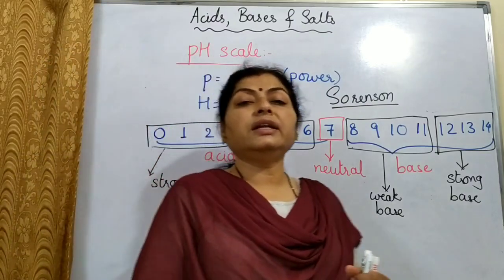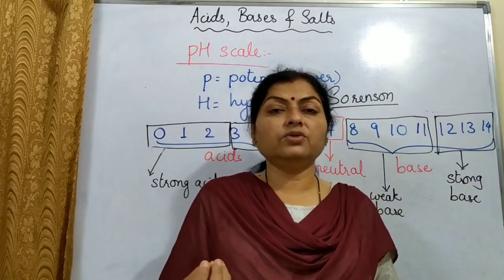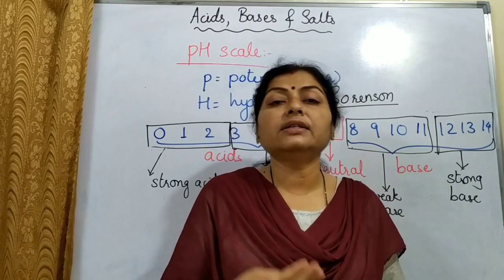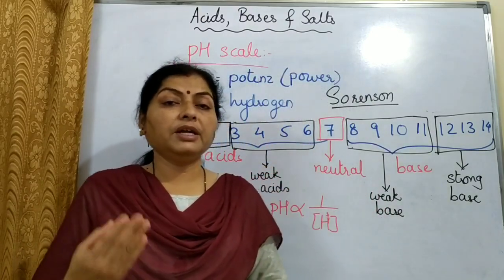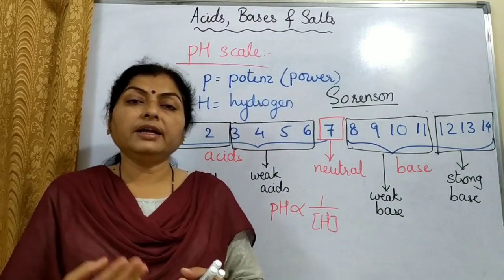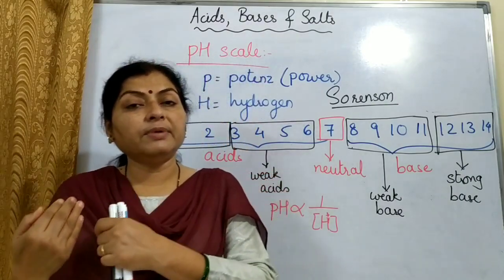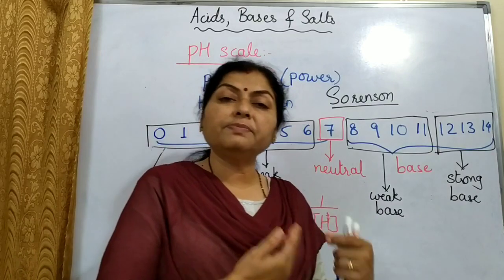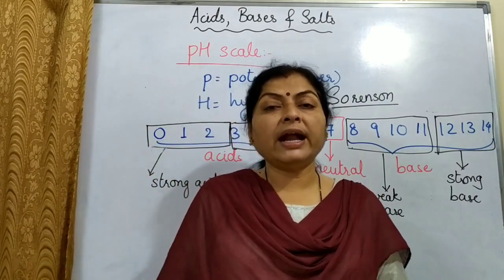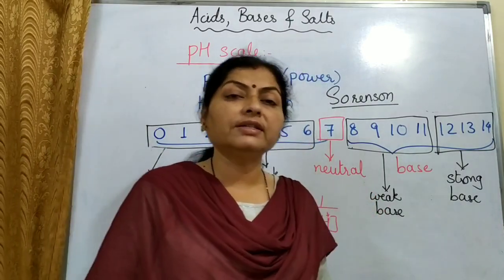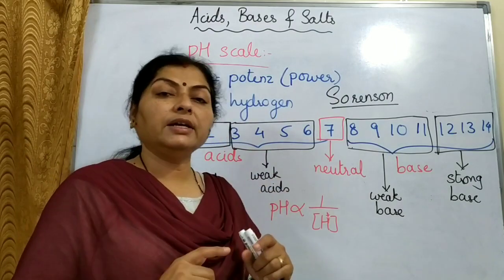The universal indicator in the form of solution we can use, or rather easy to handle is a pH paper. pH paper is prepared by treating paper with a universal indicator, just like how we have litmus solution as well as litmus paper. Litmus paper is more handy to use. Same way, instead of universal indicator we can use pH paper.